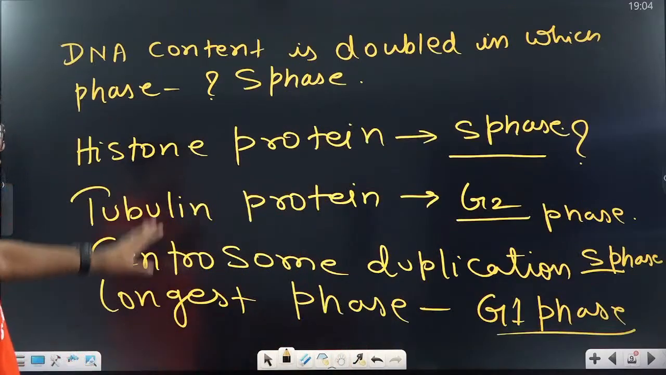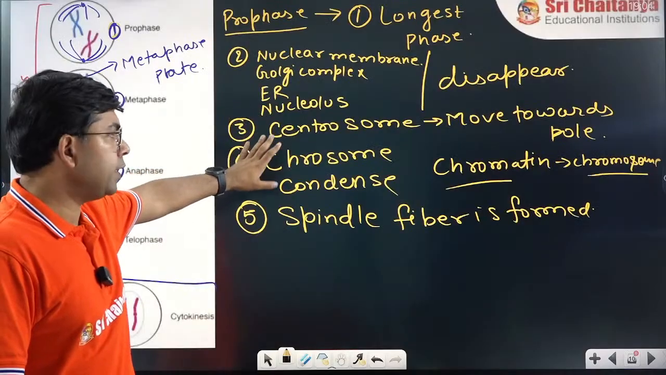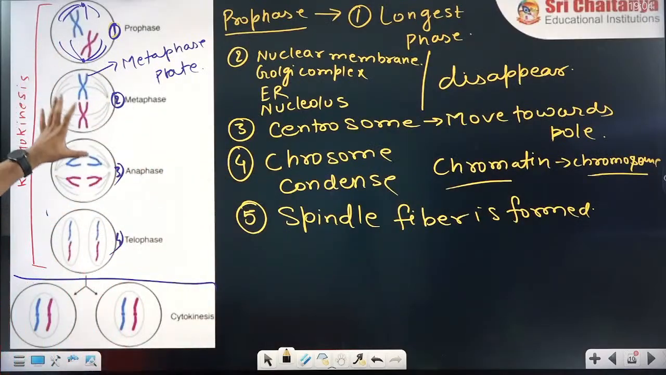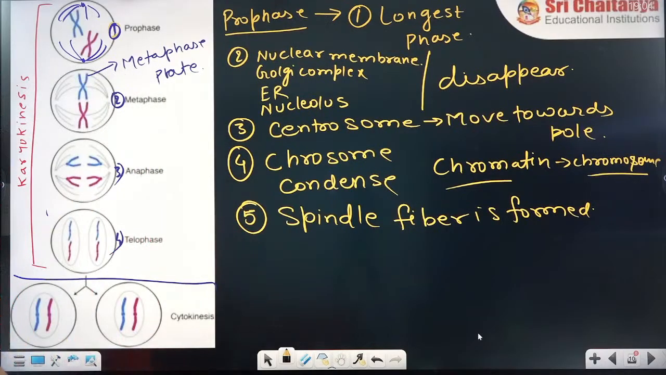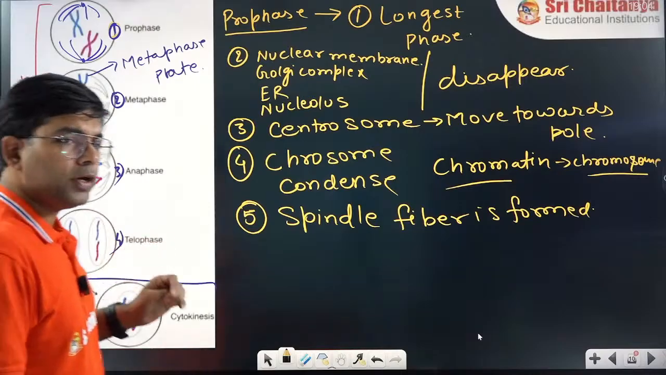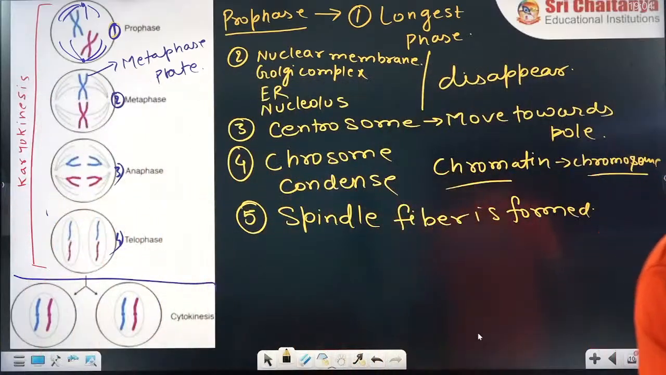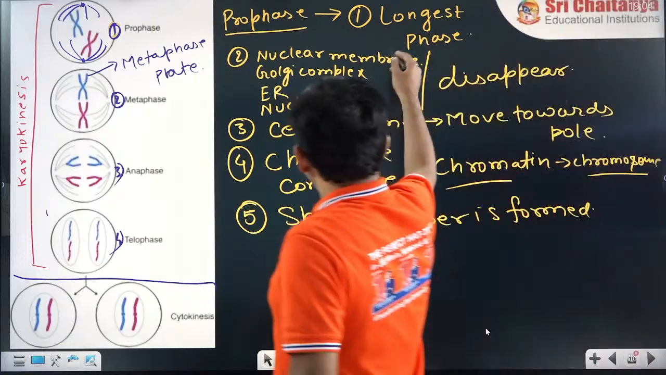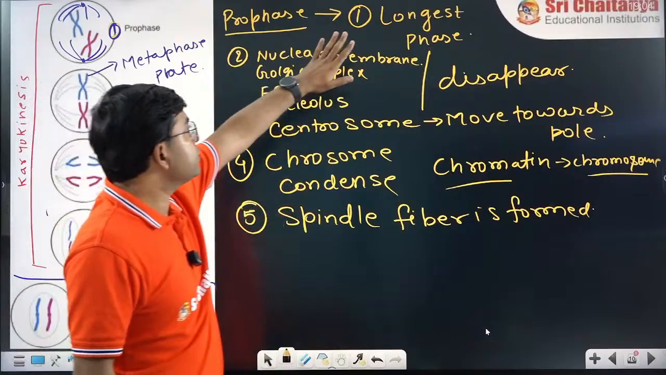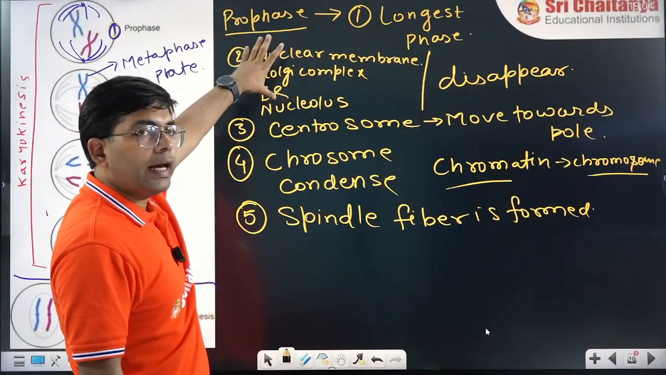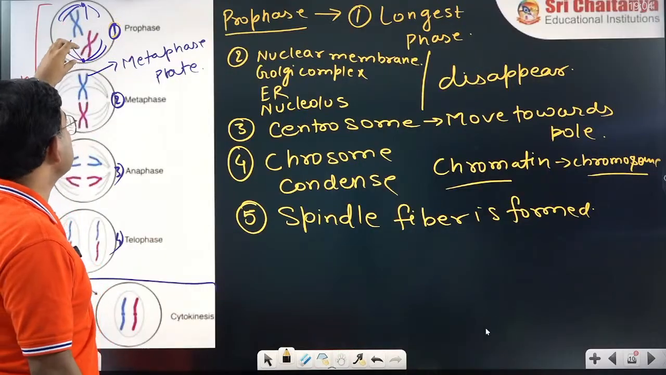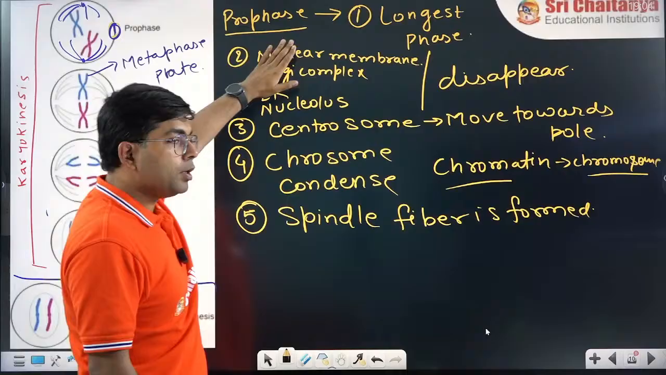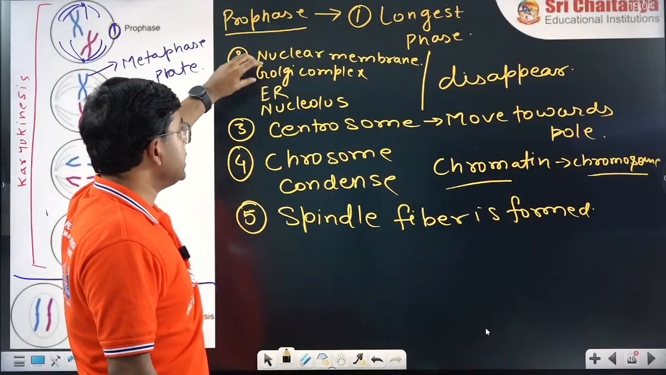Then we have seen some exercises based on that, and then we have seen the different stages one by one. So the first stage is the prophase. We have gone through the prophase. In prophase, we have seen that prophase is the longest phase, and here several parts of the cell will disappear, and these include the nuclear membrane, Golgi complex, ER and nucleolus.